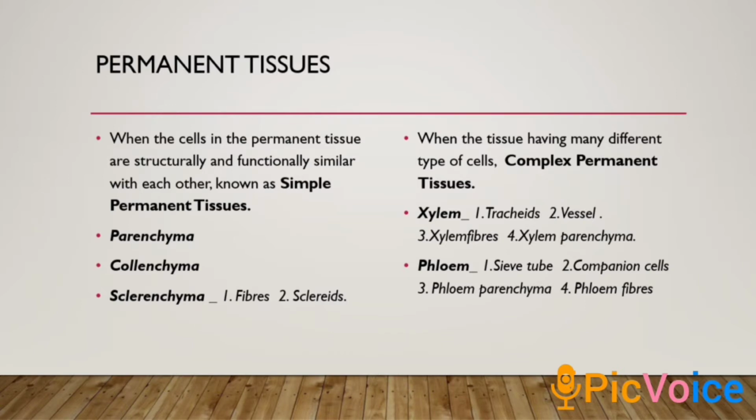Now, the simple permanent tissue has three types of cells. One is parenchyma, second is collenchyma, and the third is sclerenchyma. So those three types of cells are present in simple permanent tissue. Sclerenchyma cells may be in the form of fibers or in the form of sclerites.